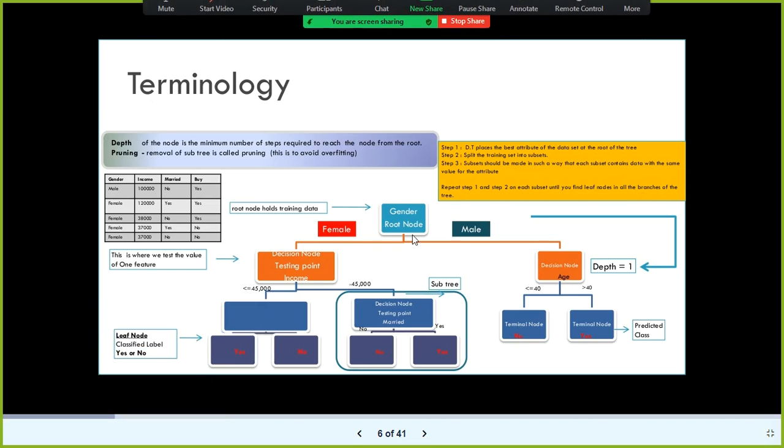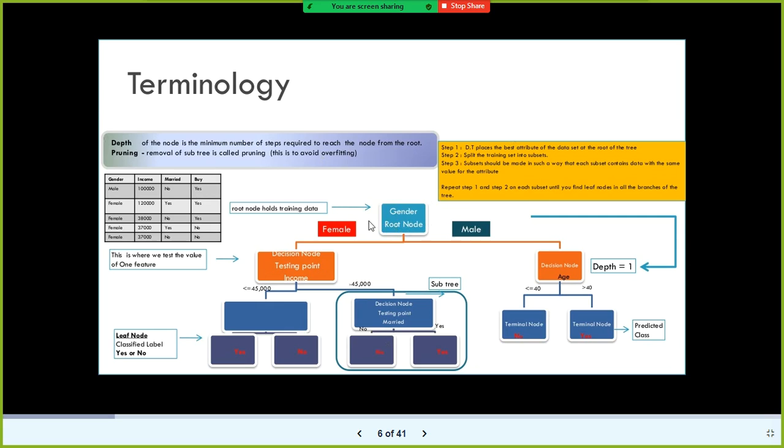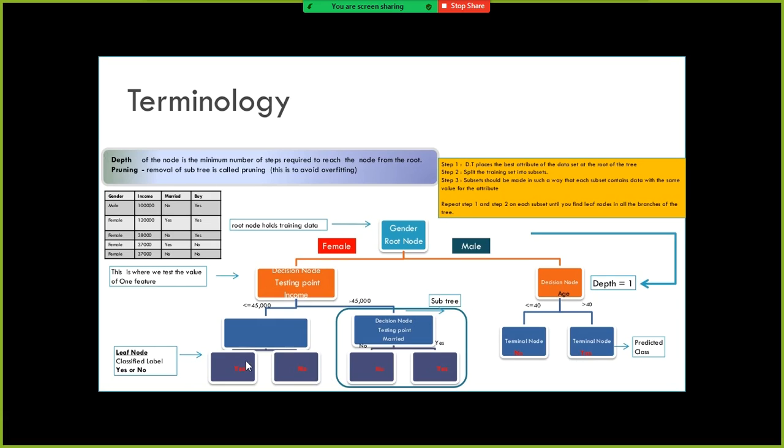If you look at this decision tree, the topmost one is called your root node. Just below the root node we have two different nodes. This is called your branch node. It is also called a testing point or decision node, or in general we use the term branch node. Root node, branch node. A branch can also have another branch, or multiple branches, but at the bottom you will find the leaf. Just beneath this leaf you cannot find any other nodes. This is called your leaf node.